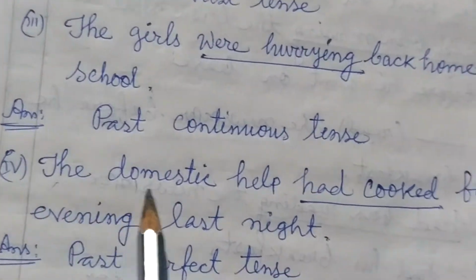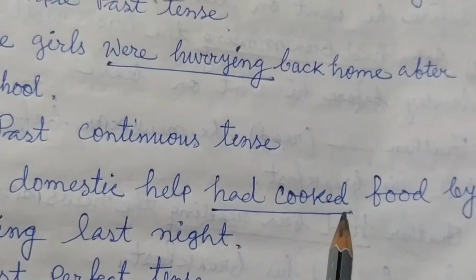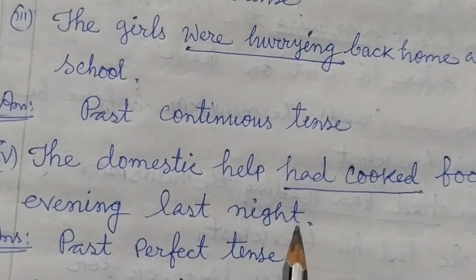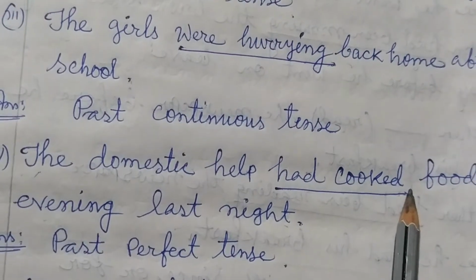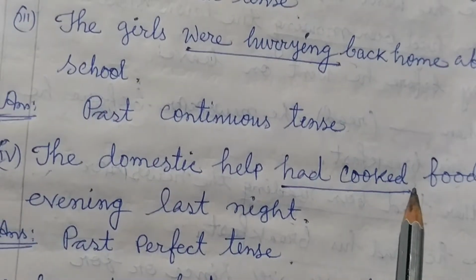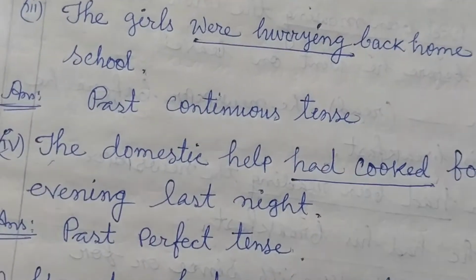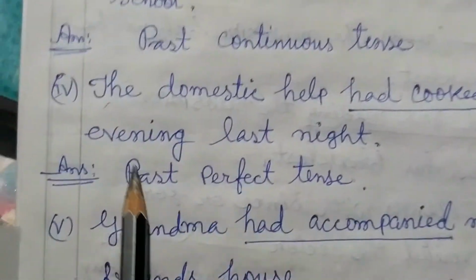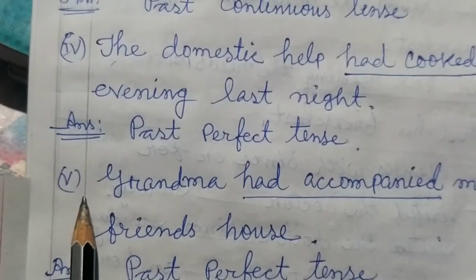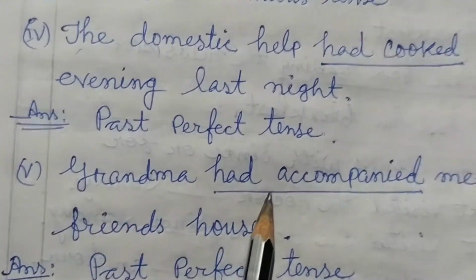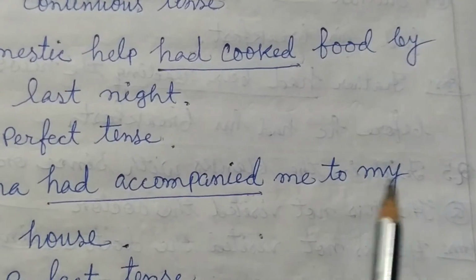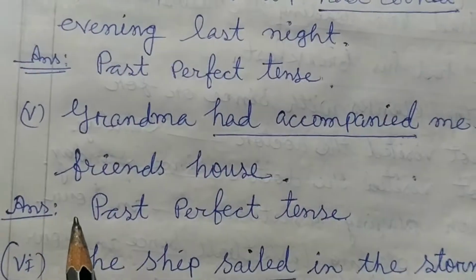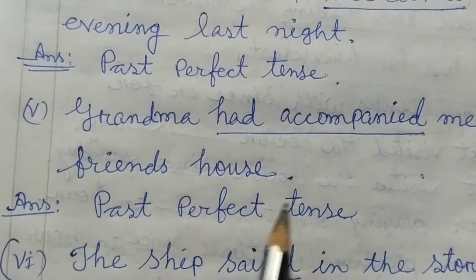Now students, number 4. The domestic help had cooked food by evening last night. Had cooked. So it's a sentence of past perfect tense. Now students, number 5. Grandma had accompanied me to my friend's house. So it's a sentence of past perfect tense.